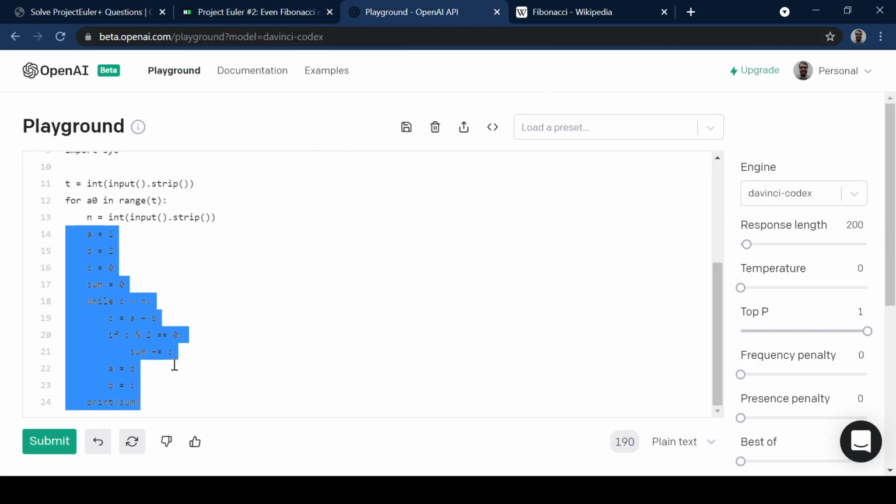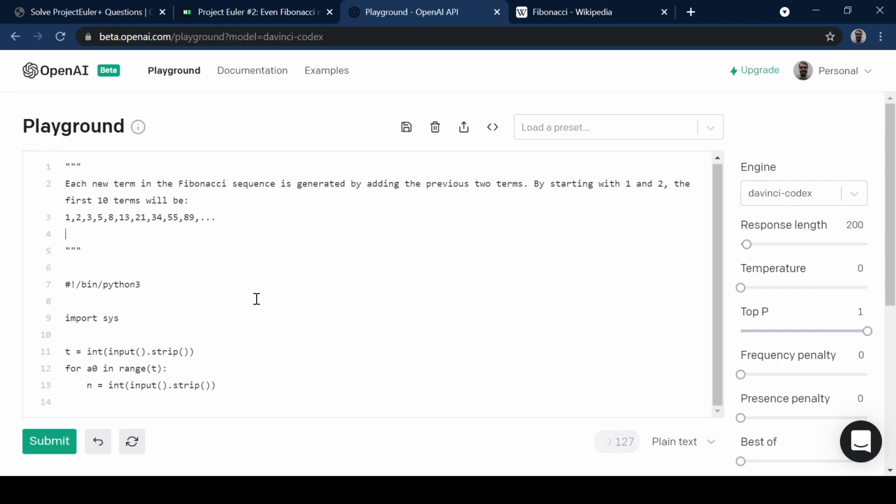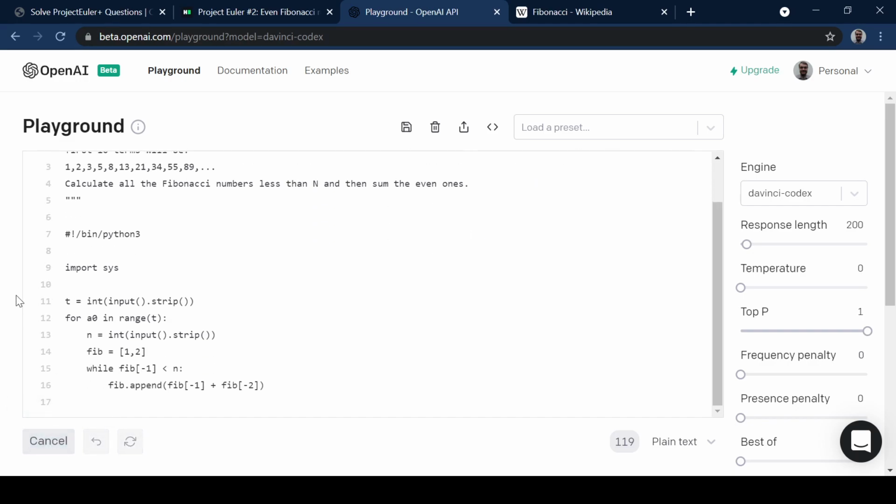Okay, so let's see if we can reword this a little bit to help the AI out. So I think this second sentence is a little bit flowery maybe, and it's a bit too complicated for it to understand. So maybe if I change this to calculate all the Fibonacci numbers less than n, and then sum the even ones. So it's giving it a bit more explicit instruction. It says calculate which Fibonacci numbers are in this range, and then sum up the ones which are even. Okay, so let's try that, see what it does.